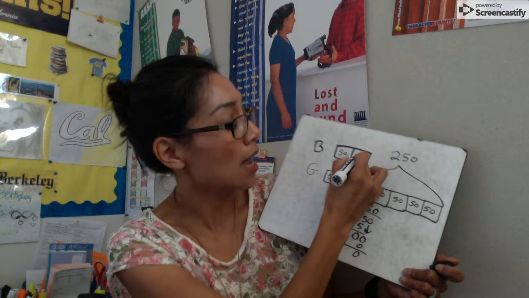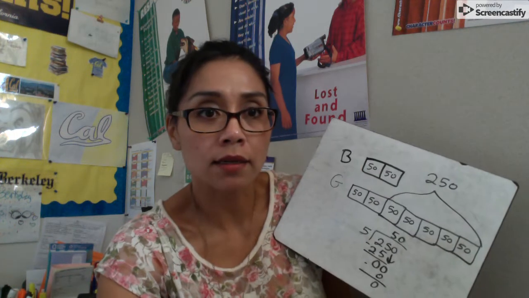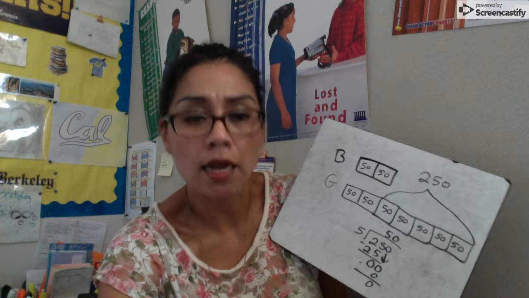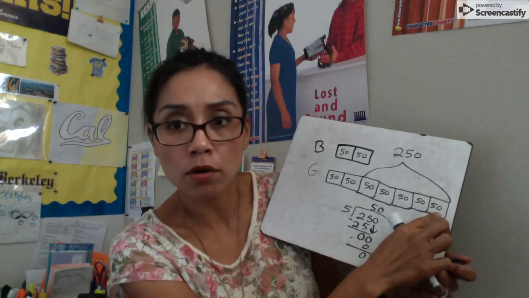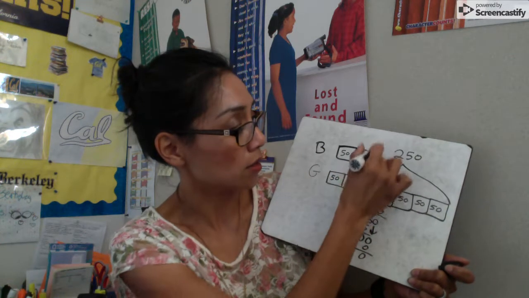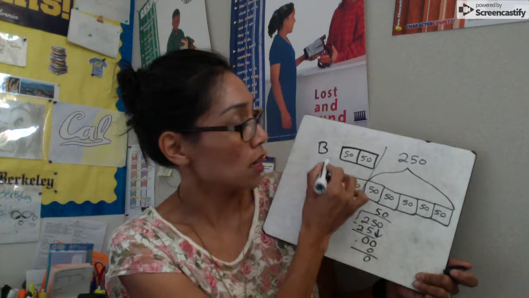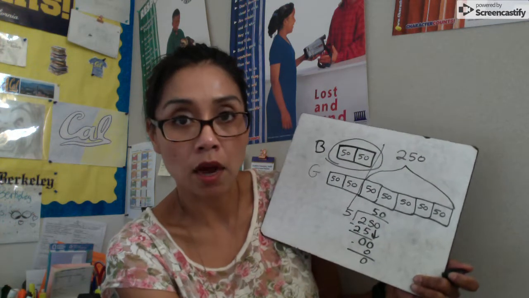Now, the question did not ask how many girls there are. What the question had asked, and let me take a look at it real quick, it said, if there are 250 more girls than boys, then how many boys are at the concert? So how many boys total? In other words, what's this number? Well, there's 100 boys at the concert.